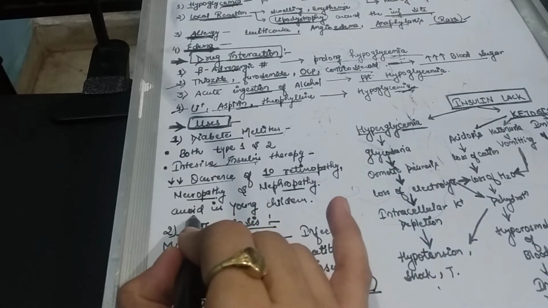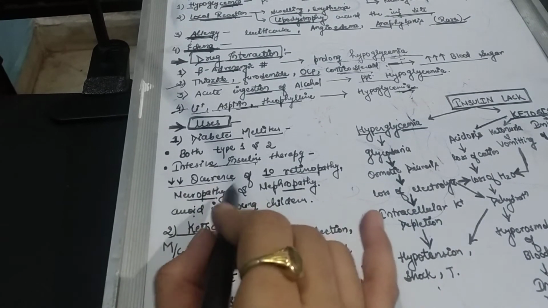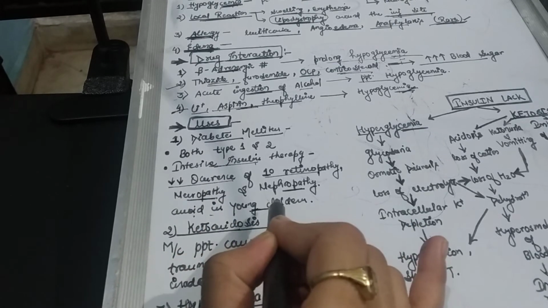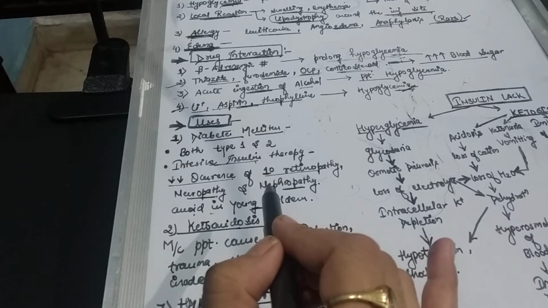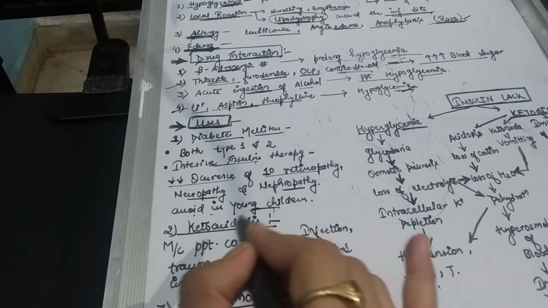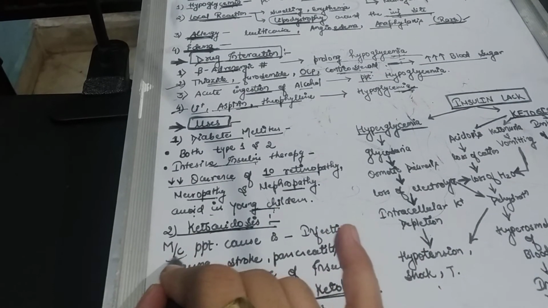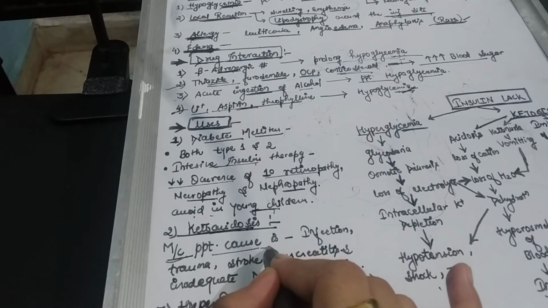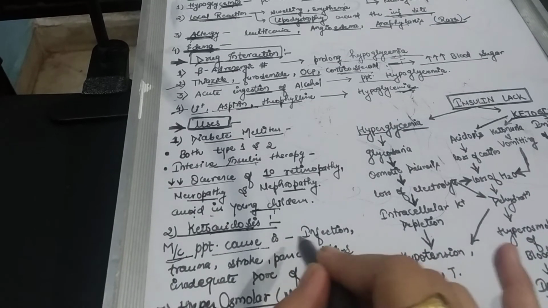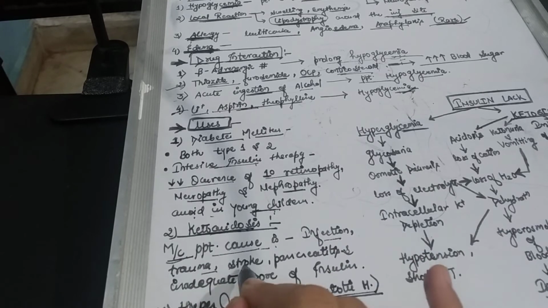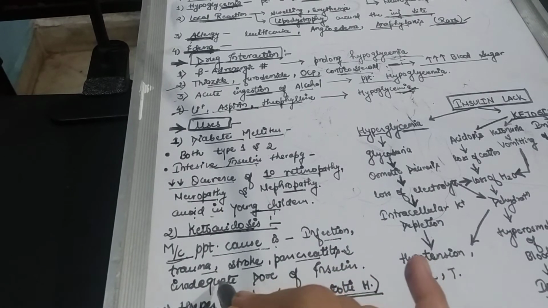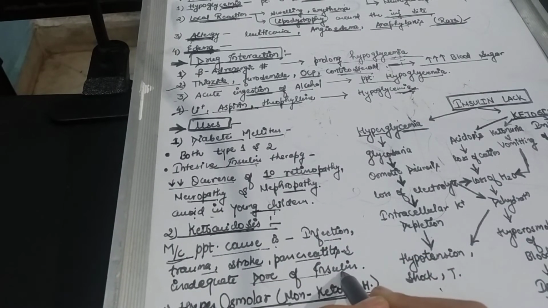And we should avoid intensive insulin therapy in young children. Why? Because of the risk of brain damage, right? And the ketoacidosis. What is ketoacidosis? The most common precipitating causes of ketoacidosis are infection, trauma, stroke, pancreatitis, and inadequate dose of insulin, right?